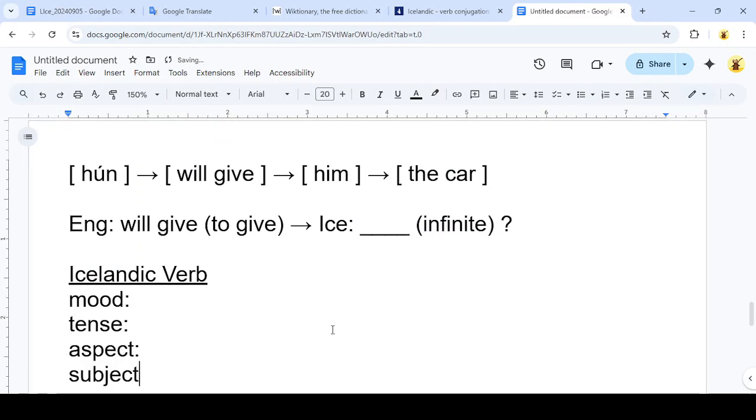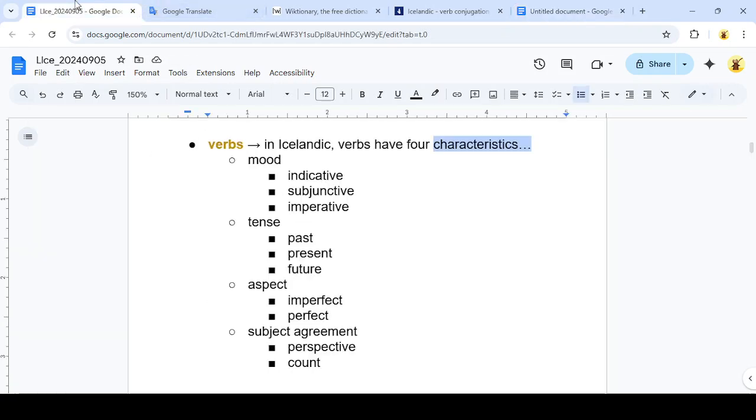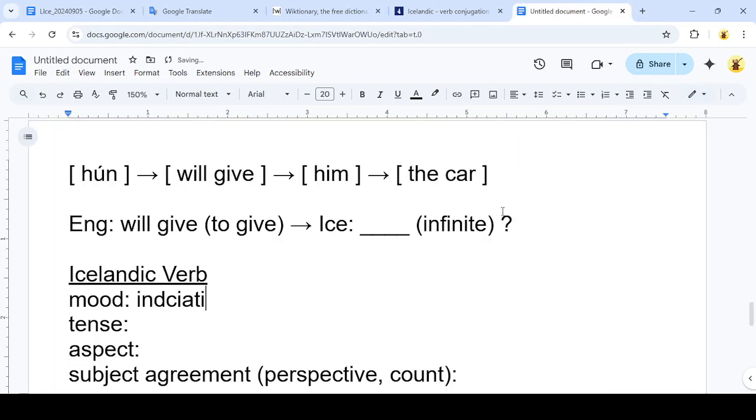Aspect and subject agreement. And that's going to be for perspective and count. So the perspective of the subject and the count of the subject are what matters. So the mood is going to be indicative. Indicative mood is just for general statements of fact, which is what "she will give him the car" is. It's just a statement of fact.